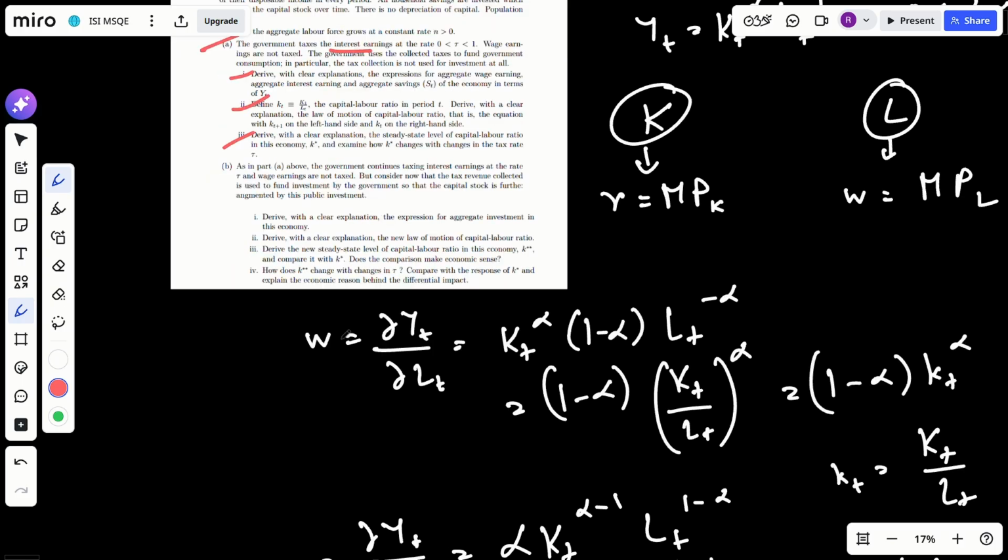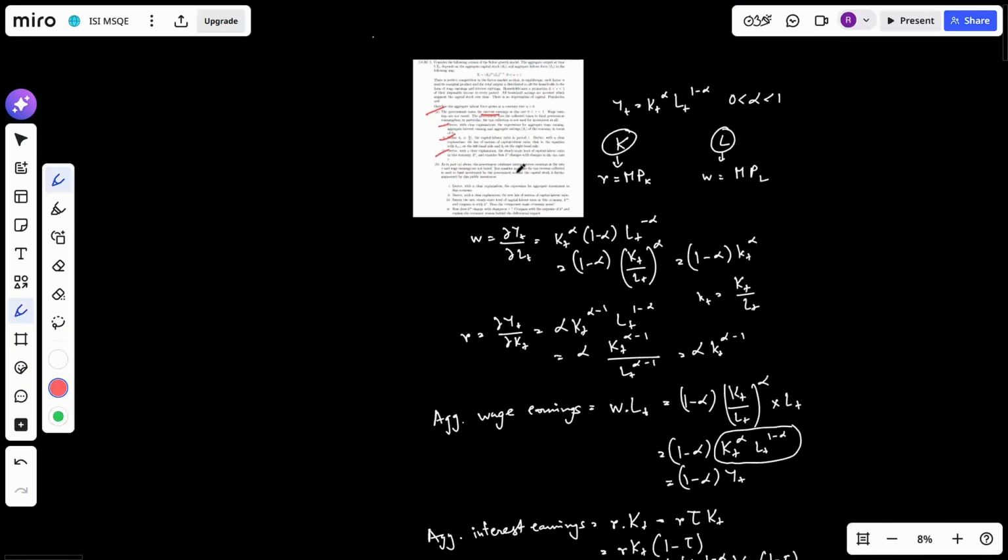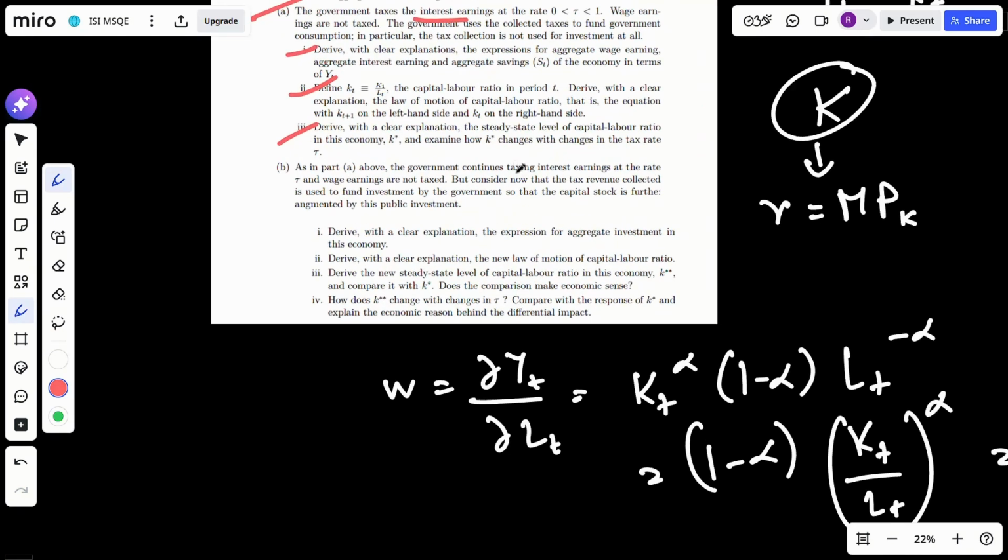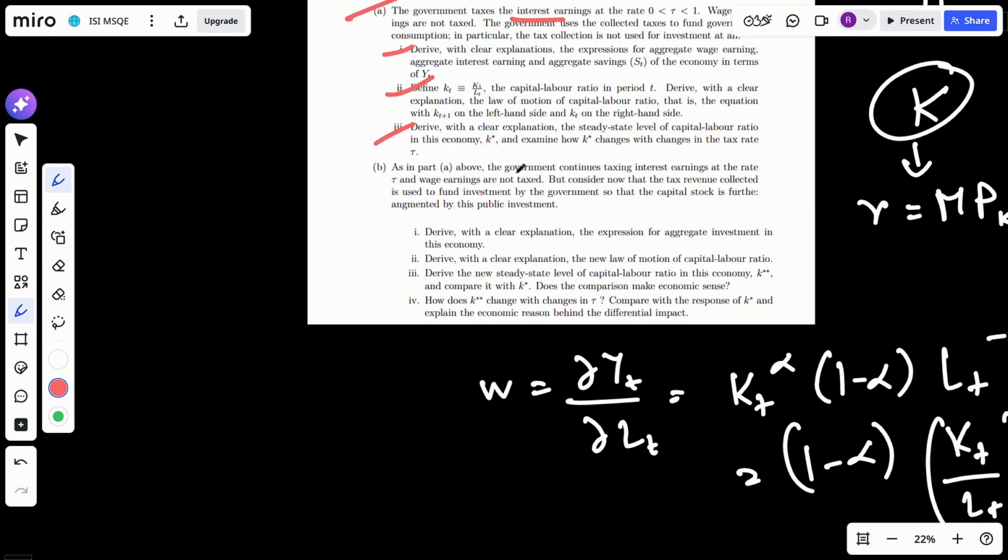Now in part B, as in part A above, the government continues taxing interest earnings at the rate tau and wage earnings are not taxed. But consider now that the tax revenue collected is used to fund investment by the government so that the capital stock is further augmented by the public investment. Okay. So now for this, derive with a clear explanation the expression for aggregate investment.